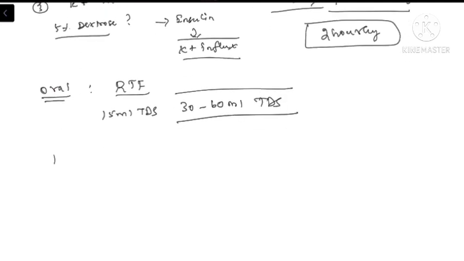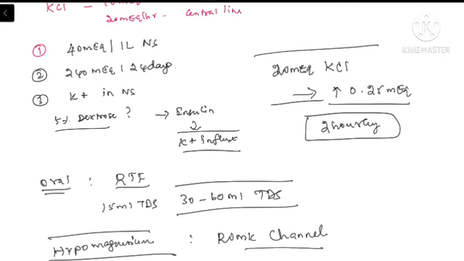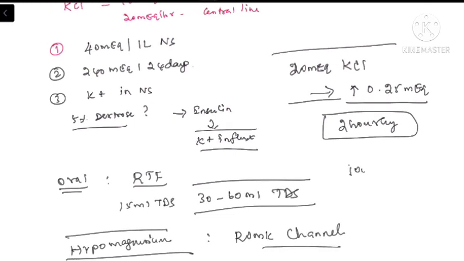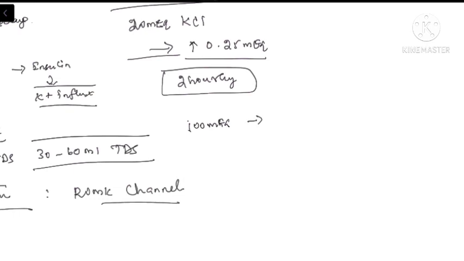The final option can be correction of magnesium. We have already discussed that hypomagnesemia is associated with excessive activation of the ROMK channel. When you are expecting a correction of 0.25 milliequivalents for 20 milliequivalents, for example, if you have given the patient 100 milliequivalents of potassium, the patient's serum potassium should at least rise by 1 milliequivalent.